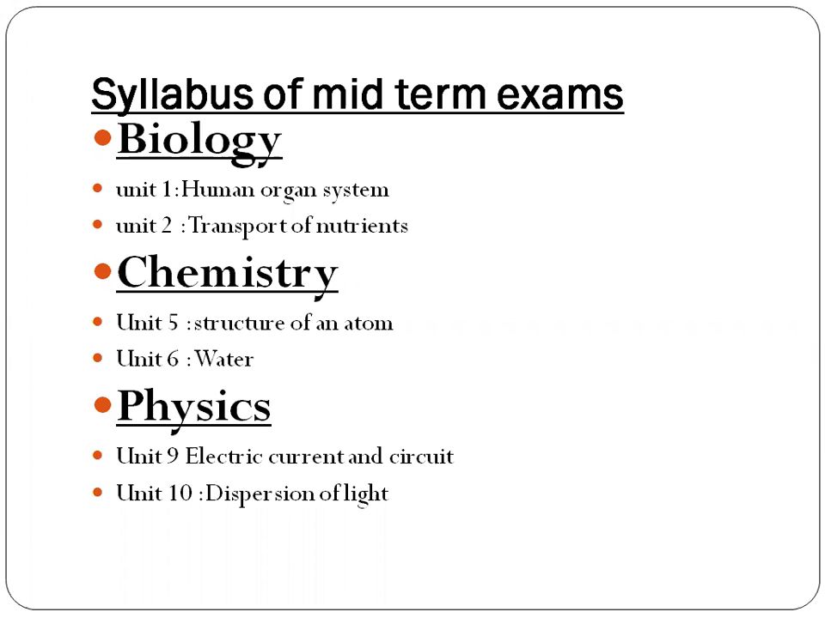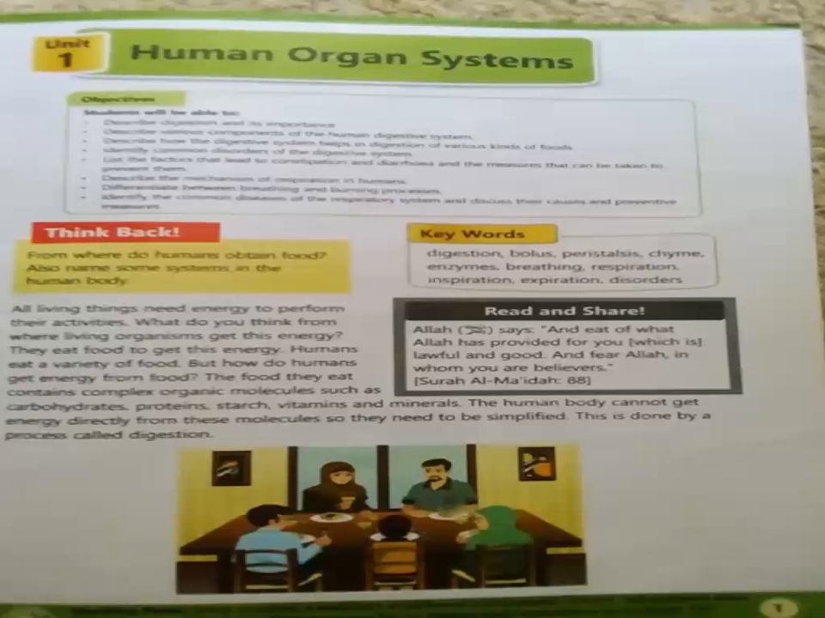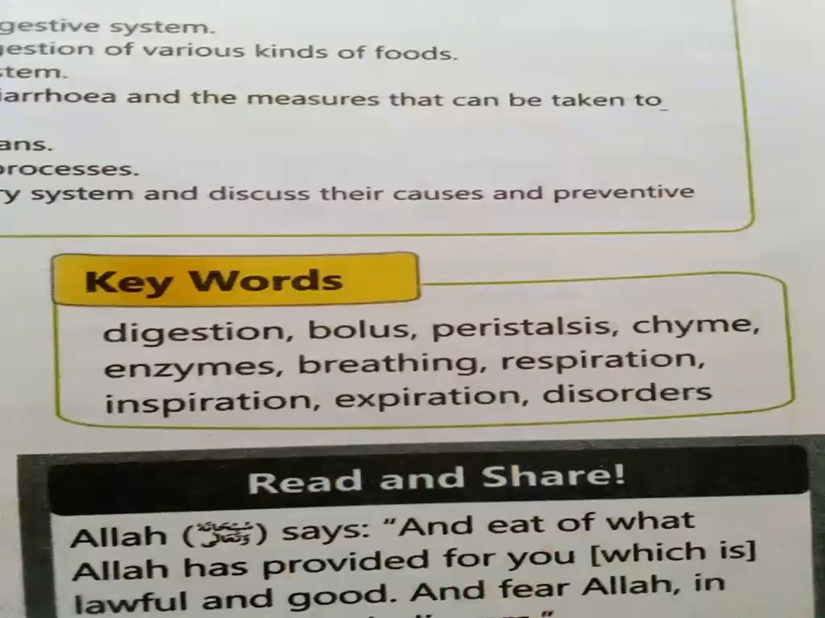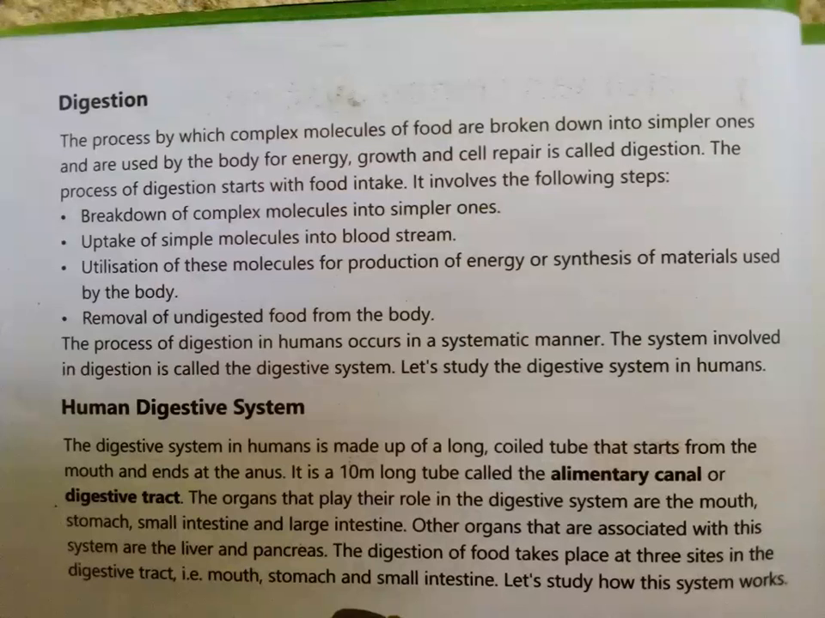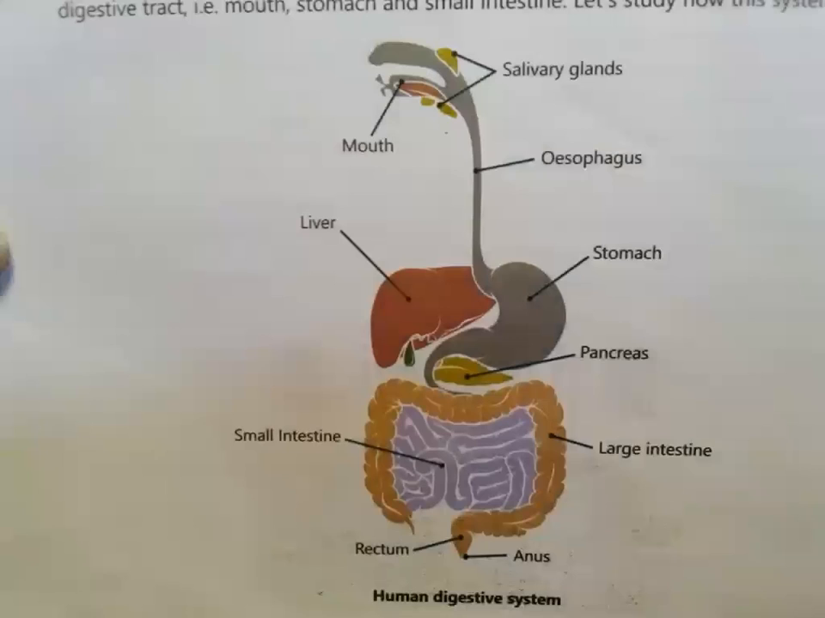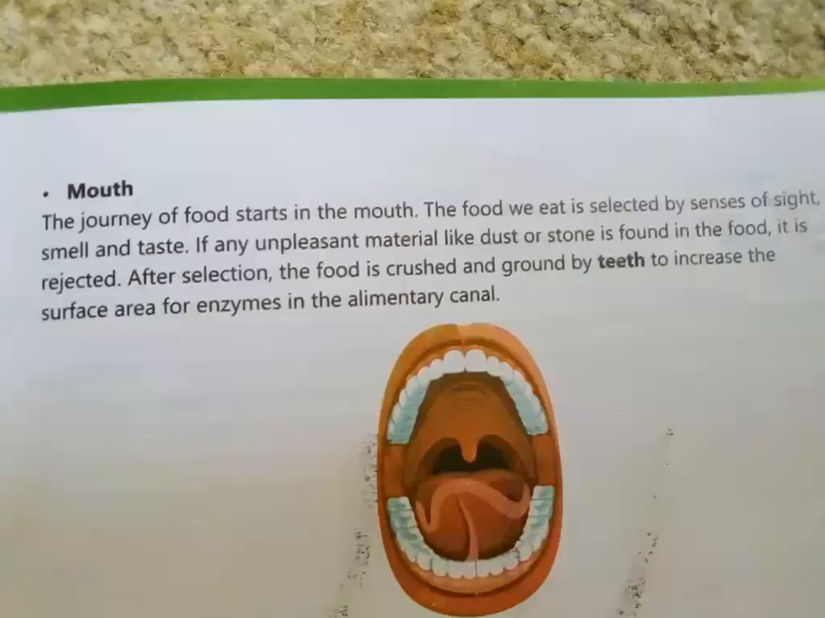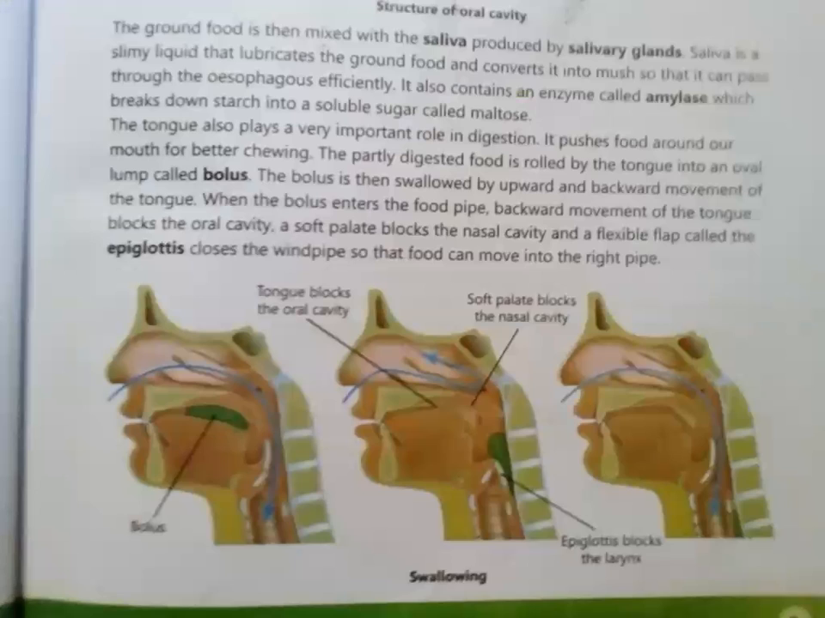There are three parts of your syllabus: biology, chemistry, and physics. The first chapter is human organ system. Read and share. We discuss keywords and read and share. Now the process of digestion and human digestive system. Explain the digestive system, the diagram of the digestive system: salivary gland, esophagus, stomach, pancreas, large intestine, mouth, liver, small intestine, rectum, and anus. And we will discuss the digestive system in detail.